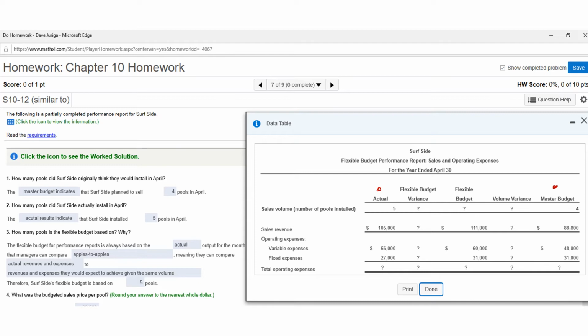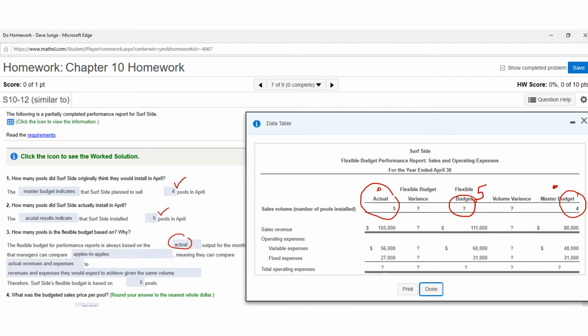It says, how many pools did Surfside originally think they would install in April? And of course, if you just go back and look at the master budget, that was the plan. The answer is 4. Question 2 says, how many pools did Surfside actually install in April? Well, if you go to the actual column, of course, the answer there would be 5. So they had budgeted 4, they actually installed 5. And the question says, how many pools is the flexible budget based on? Remember that the flexible budget will always use the actual results. So the number over here, when you plug that in, you're going to use 5, not 4.